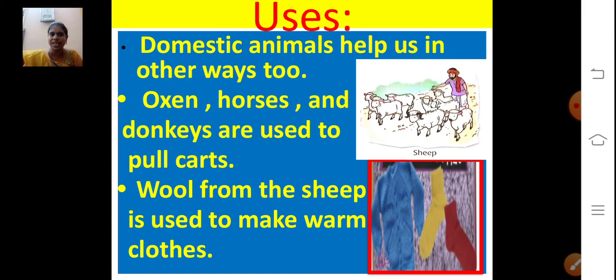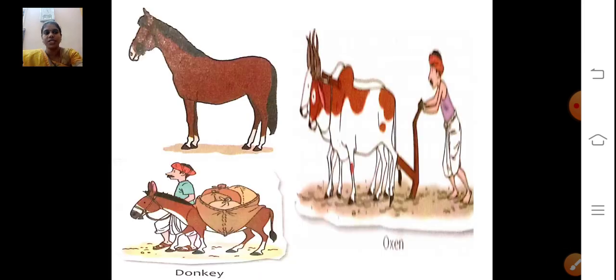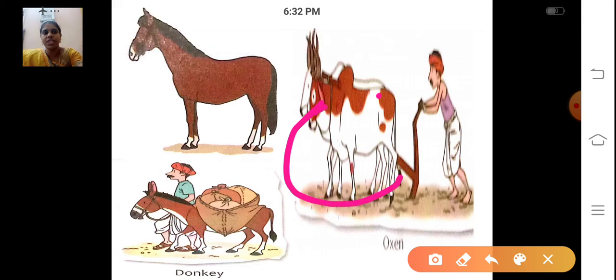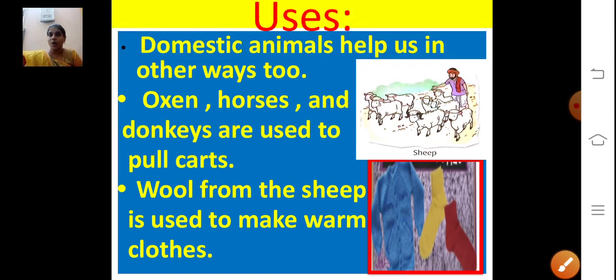Oxen. Have you seen oxen? Horses. See, this is an ox. Have you seen an ox? Yes. Oxen, horses and donkeys are used to pull carts. Before, in olden days, they used the ox, horses and donkeys to pull the carts, right? Now it is not that much used in our cities, but in olden days we had this.